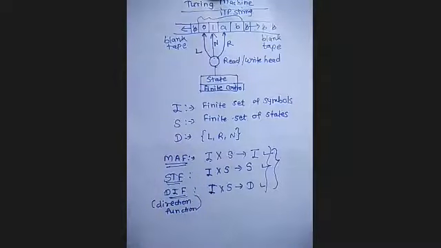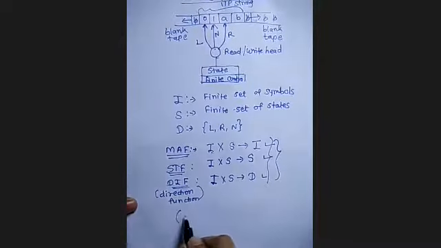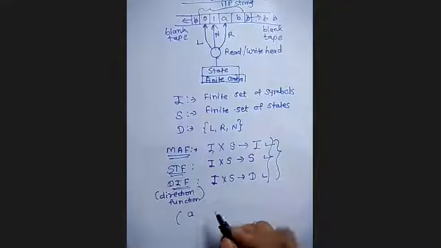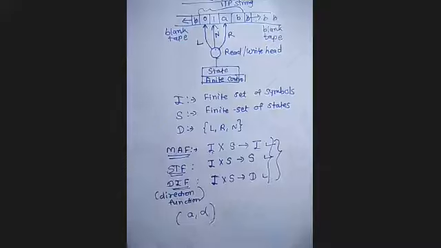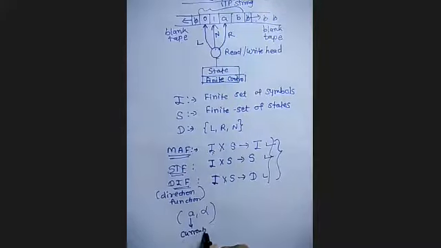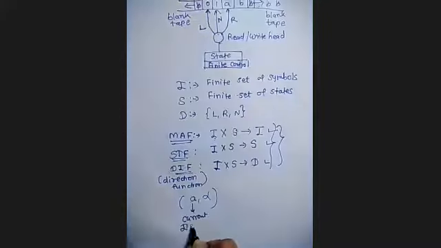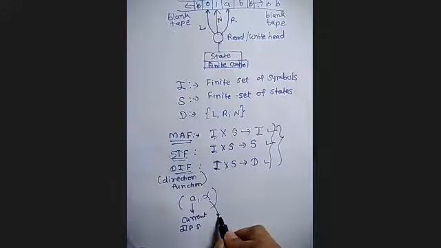For example, suppose A is my current input symbol and alpha is the current state.